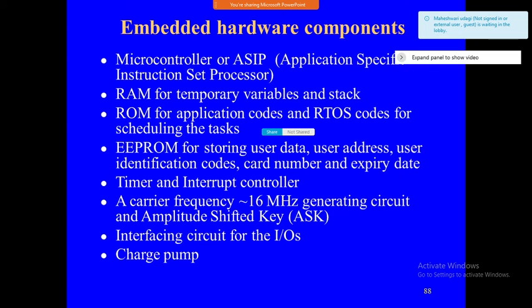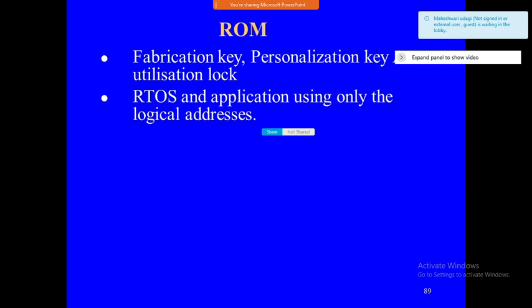What are the main hardware components? Here we see a microcontroller like ASIP, RAM for temporary variables and stack, ROM for application code and RTOS codes for scheduling the tasks, EEPROM for storing the user data, user addresses, user identification code, card number, expiry date, timer and interrupt controller, a carrier frequency 16 megahertz generating circuit, an amplitude shift key interfacing circuit for the IOs, and charge pump. These are the hardware components.